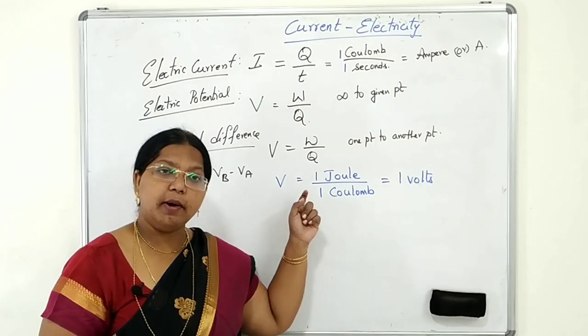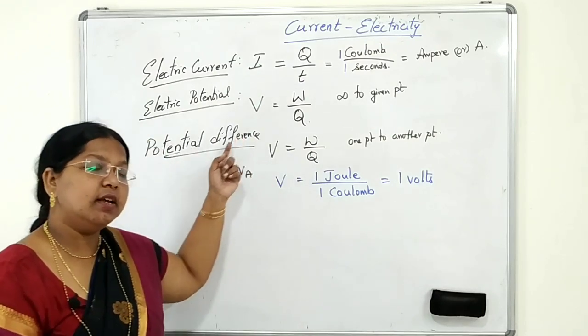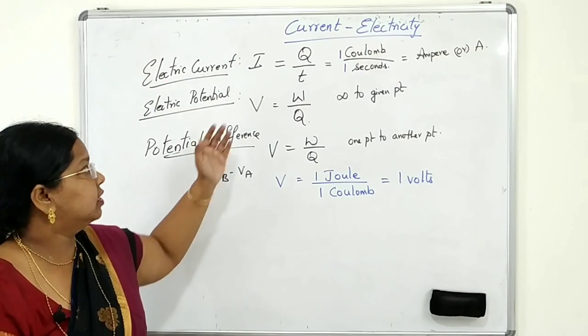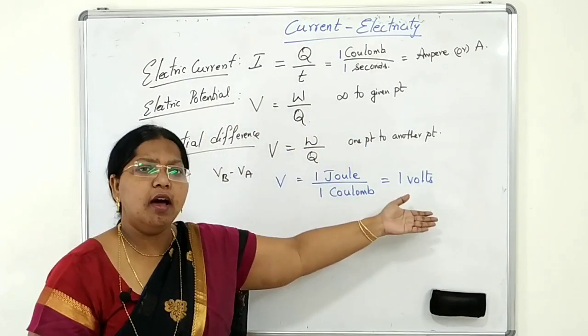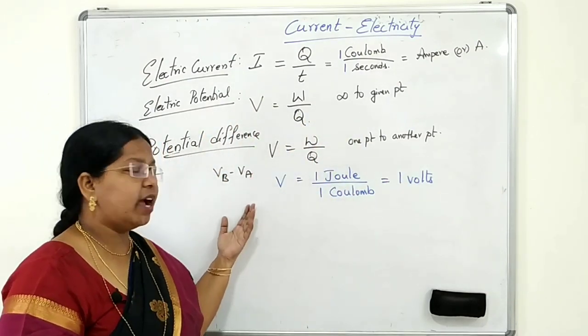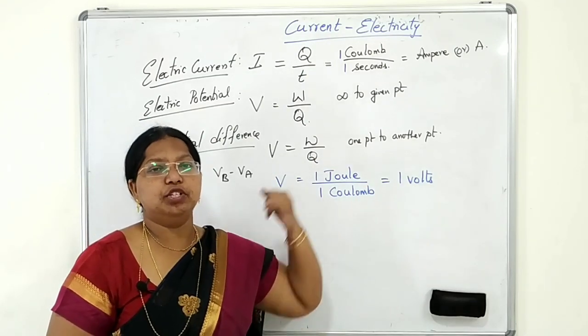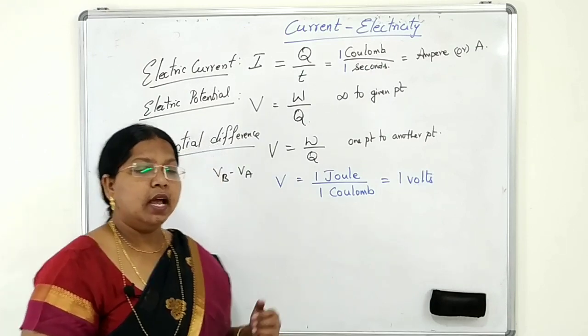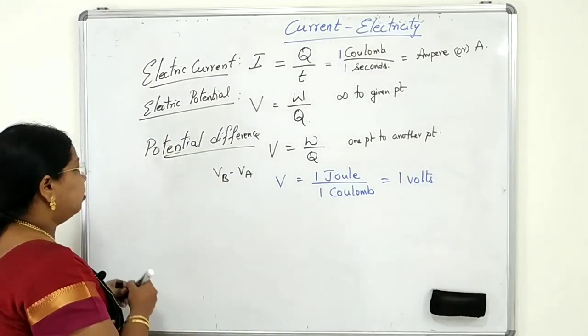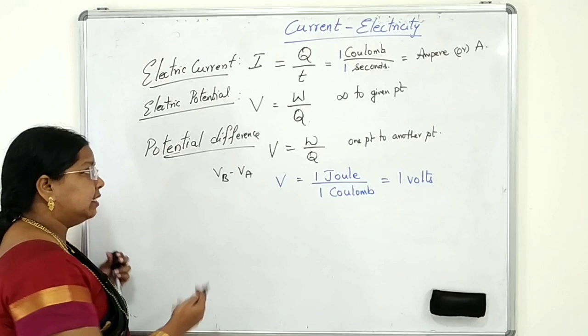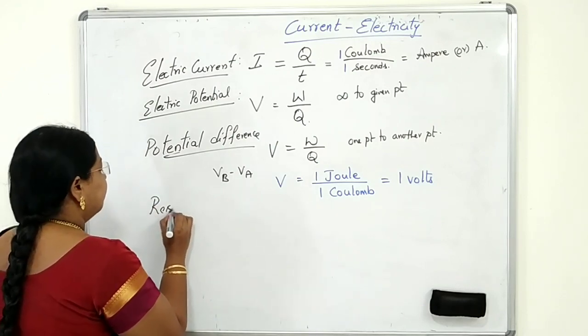So this is what we have about electric potential and potential difference. Even for electric potential, the units are volts. So we have to define what electric potential is, what its units are, and the definition of that unit also. We'll move ahead and talk about resistance, electric resistance, or simply resistance.